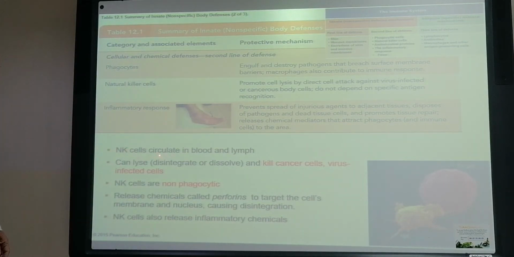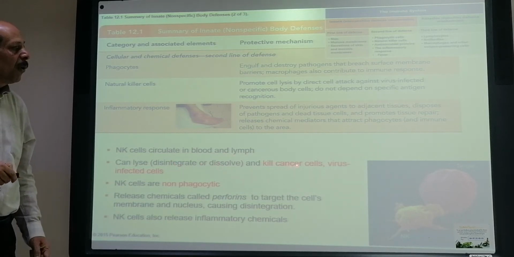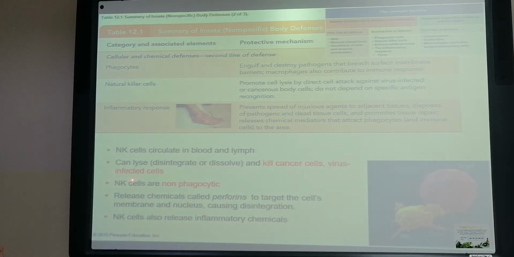We have the natural killer cells circulating in the blood and lymph, which can lyse, disintegrate, or kill the cancer cells, virus, and infected cells. The natural killer cells are non-phagocytic. They are not doing phagocytosis. They release a chemical called perforin to target the cell.